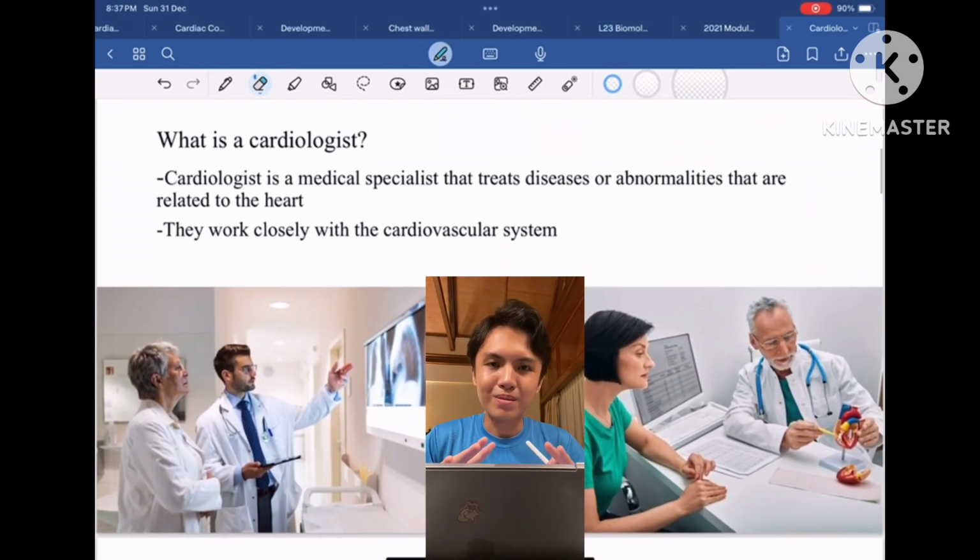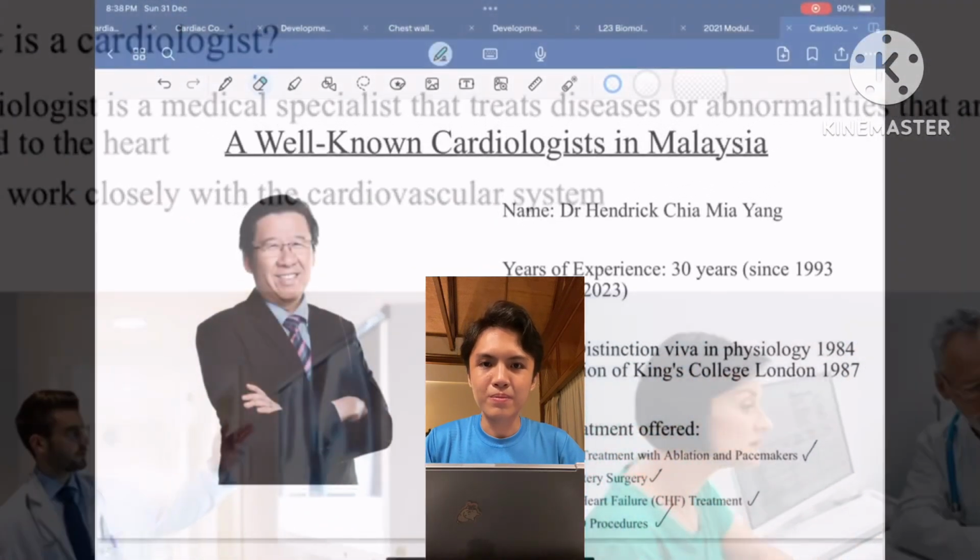Who are cardiologists? What are they? Cardiologists are doctors or medical specialists that treat diseases related to the heart or any abnormalities related to the heart.